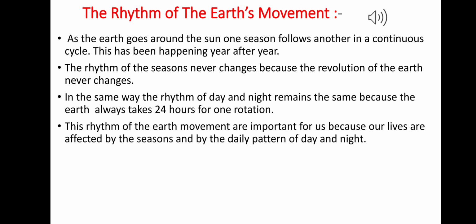Now we will discuss the rhythm of the earth's movement. We have seasons because of the tilt of the earth's axis and the orbit of the earth around the sun. So as the earth goes around the sun, one season follows another in a continuous cycle. This happens year after year. The rhythm, that means the regular movement of the seasons, never changes because the revolution of the earth never changes. Okay, so the rhythm of the earth's movement is important for us because our life is affected by the seasons and by the daily pattern of day and night.